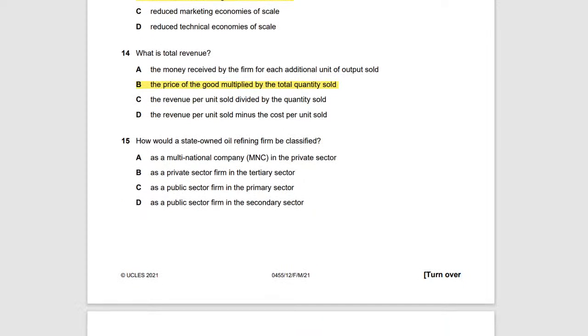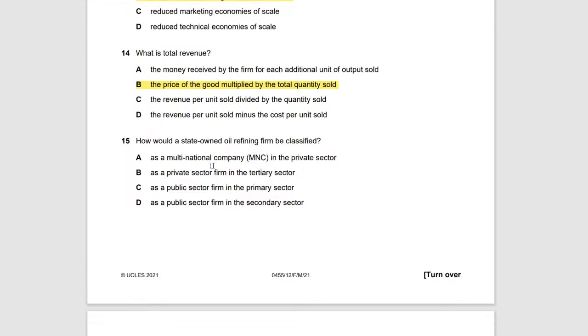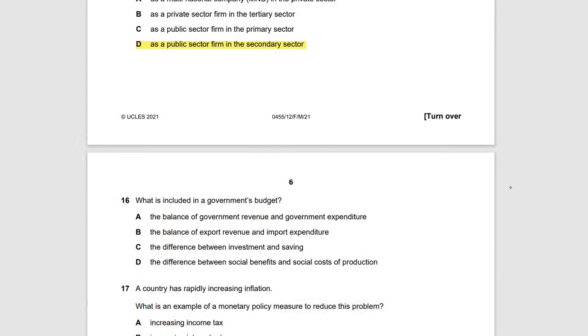Okay. The next question, how would a state-owned oil refining firm be classified? So let's see. Because it's state-owned, that's the first keyword. It's state-owned, meaning it has to be a public sector, right? It has to be a public sector. And then it's oil refining. So because it's oil refining, that is in the secondary sector. It's not extraction of oil or anything like that, but it's called oil refining. So that would be in the secondary sector.